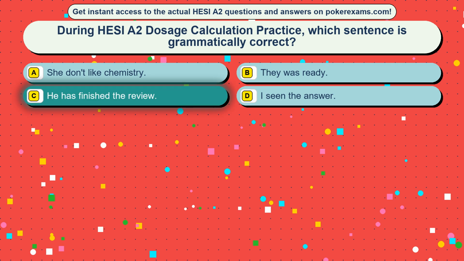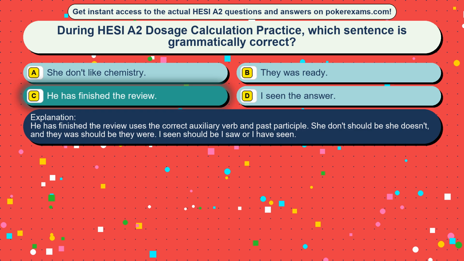The correct answer is option C. He has finished the review. He has finished the review uses the correct auxiliary verb and past participle. She don't should be she doesn't, and they was should be they were. I seen should be I saw or I have seen.